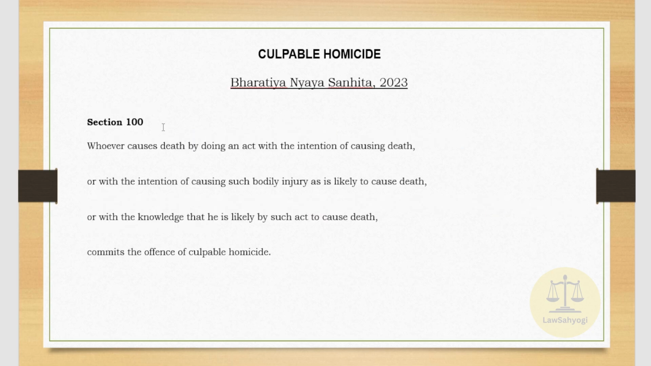Now, section 100 of the Sanhita highlights that whoever causes death by doing an act with the intention of causing death, or with the intention of causing such level of bodily injury that is likely to cause death in the normal course, or with the knowledge that he is likely, by doing such act, to cause death, has committed the offense of culpable homicide.